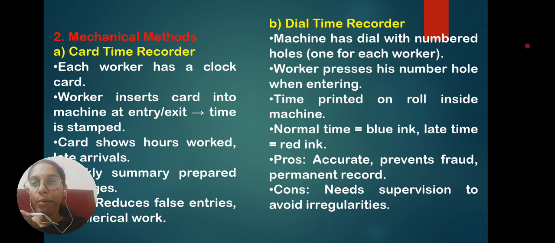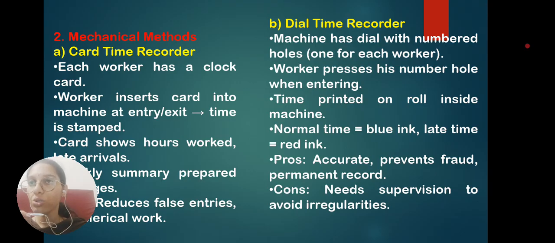Whereas in dial time recorder, each employee will be given a unique ID number. Whenever the employee is entering the organization, he will just press the number while entering, so that the time and the ID number of the employee will be printed. So this helps in calculating the correct time of the employee, because there is no manual entry here. It is fully digital.